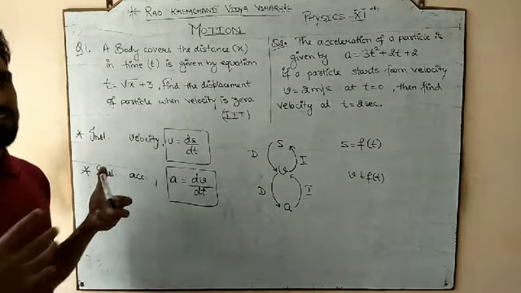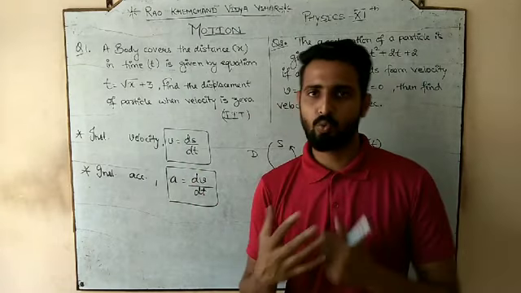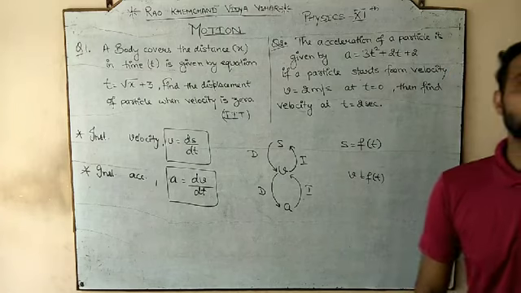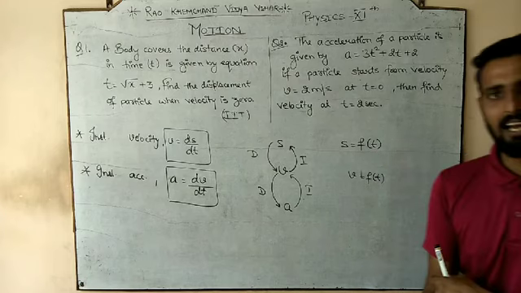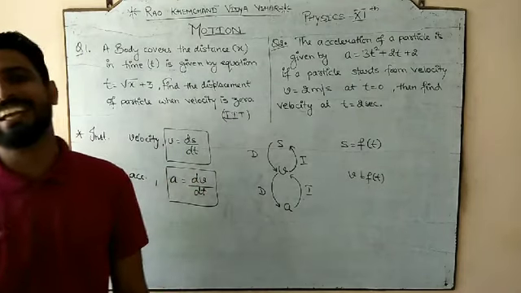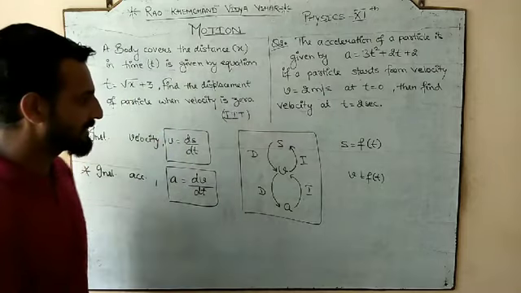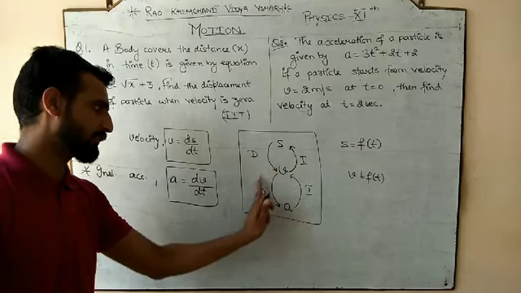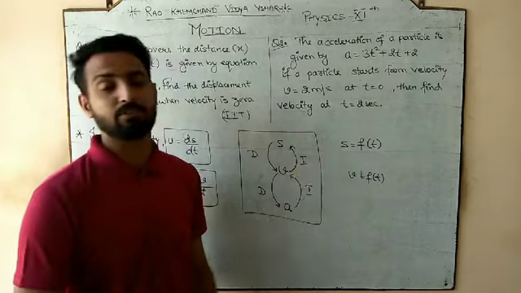In simple language, I personally call this, it is not any math or physics rule or concept, but I call it the aid of the motion. This is my way of looking at it, so you can see it in any way you like, but I call this the aid of the motion. This is making the aid structure. Displacement to velocity: differentiation. Velocity to acceleration: differentiation. Acceleration to velocity: integration. Velocity to displacement: integration.